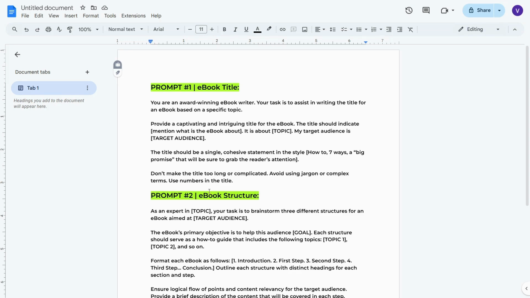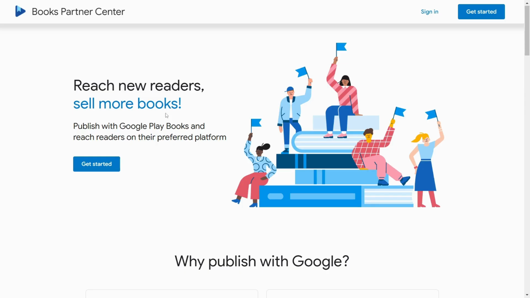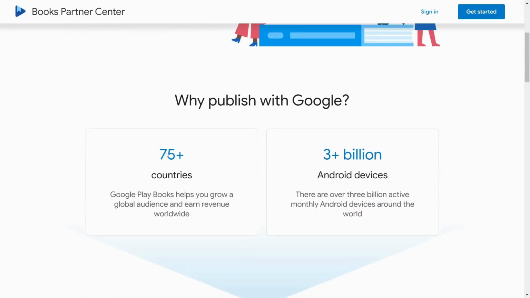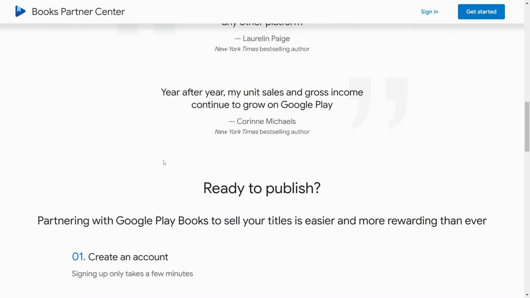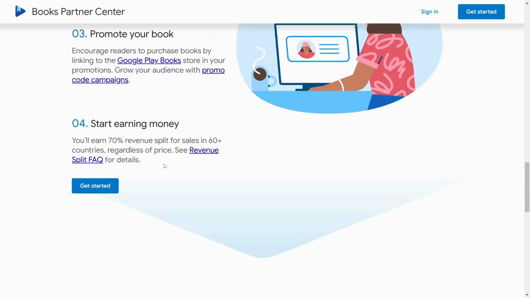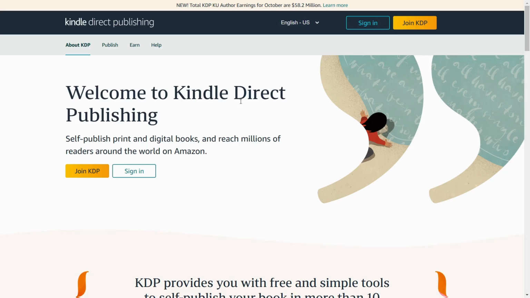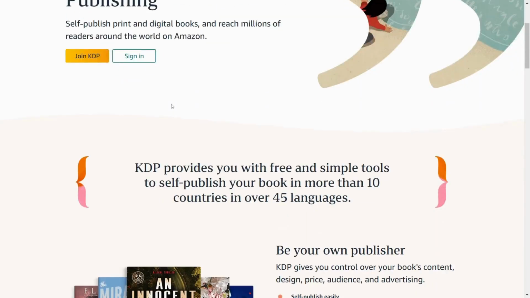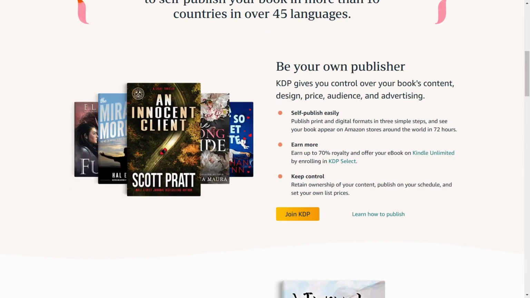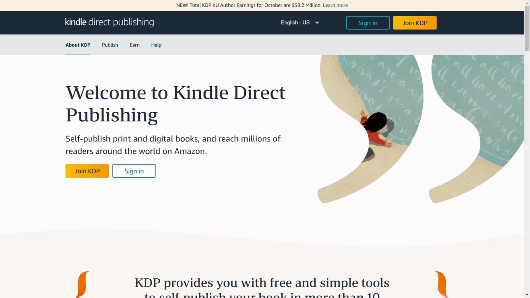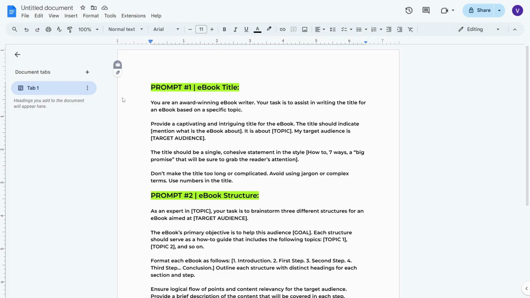Next idea is to use these ebook ChatGPT prompts to create ebooks that you can sell on Google and Amazon. Now, Google Partner Center for Books is a new platform that is also trying to compete with Amazon, and they're splitting over 70% of their revenue with those who publish books on here, because again, they're trying to outcompete Amazon. Now you can post both on Google and Amazon KDP, which is pretty much the same thing in publishing ebooks, and you can use these prompts to create the actual ebook.